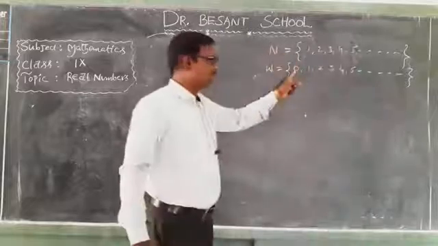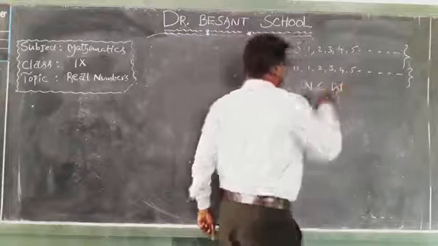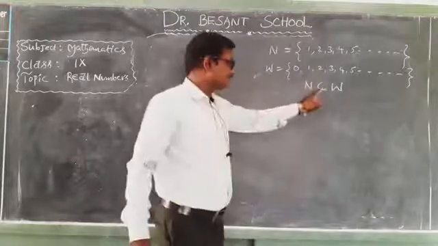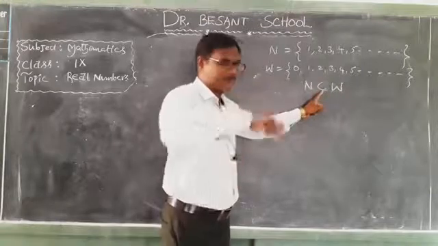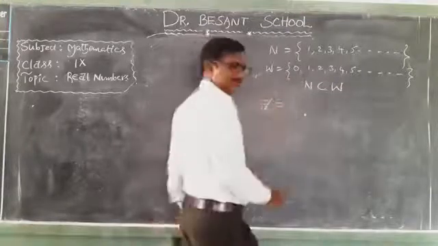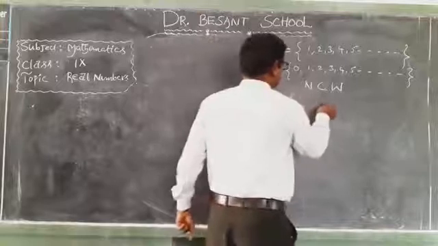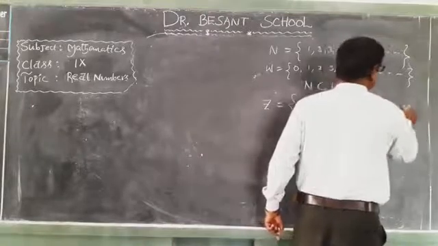Every natural number is a whole number. So that's why I wrote previously that N is a subset of W. Natural numbers are a subset of whole numbers. Again, integers means Z is equal to the set containing ..., -3, -2, -1, 0, 1, 2, 3, and so on.